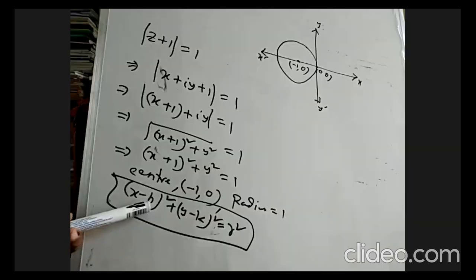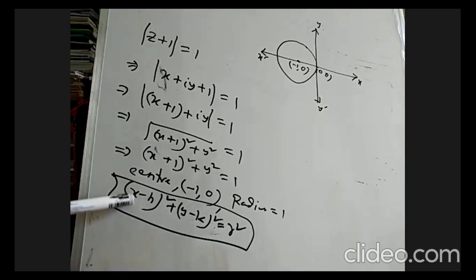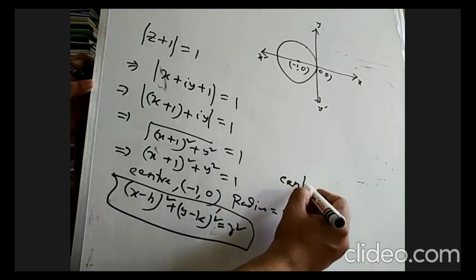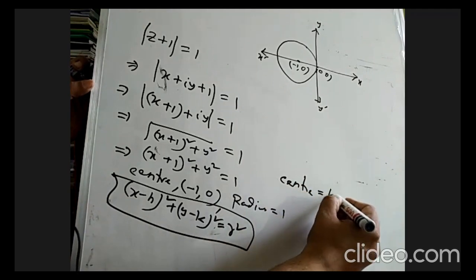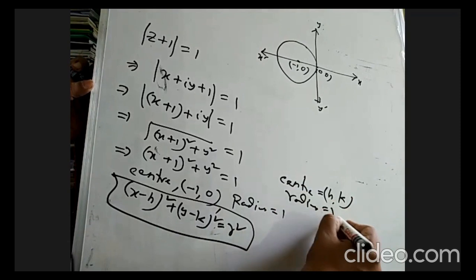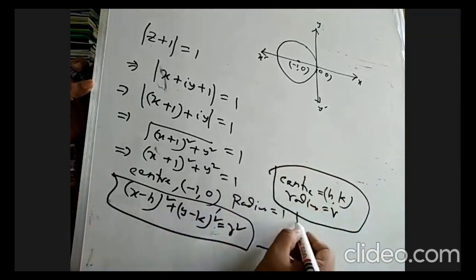(x - h)² + (y - k)² = r². This is the standard form of a circle whose center is (h, k) and radius is r. Remember this.